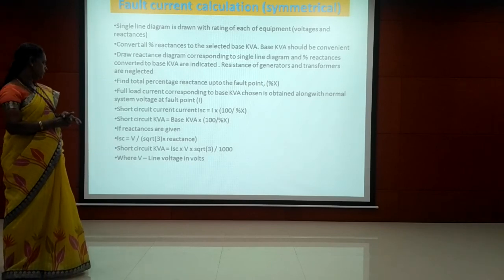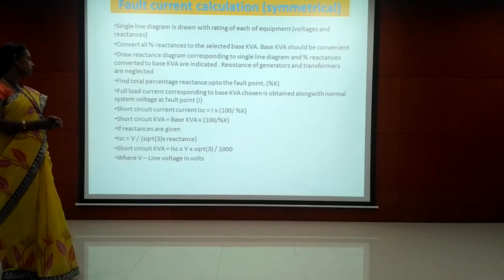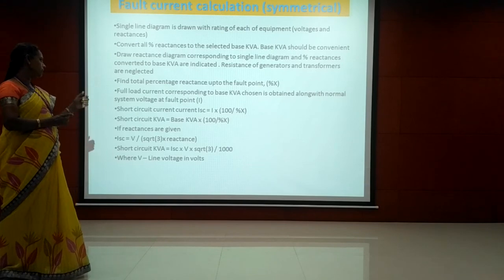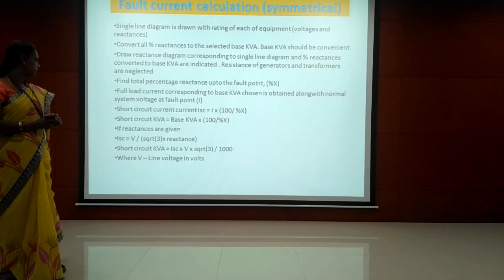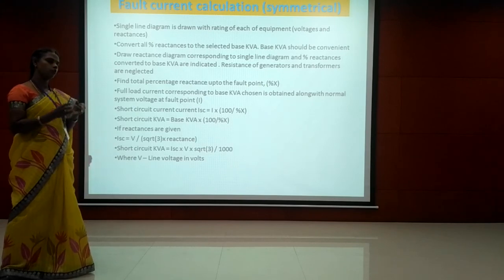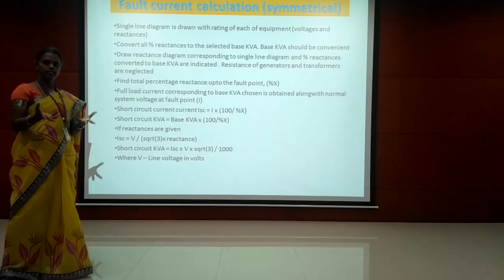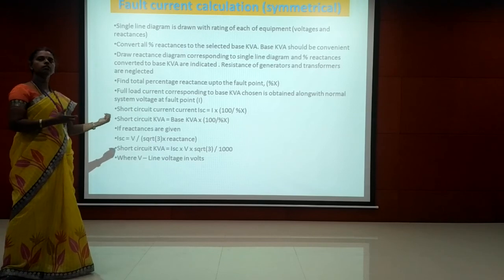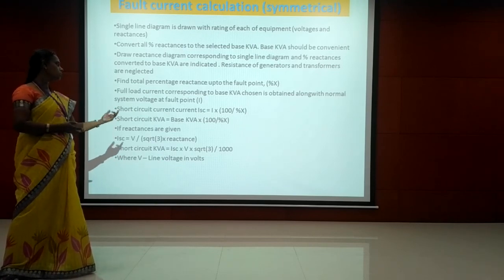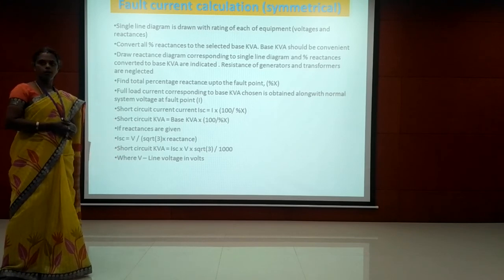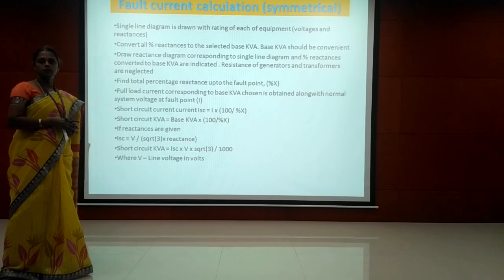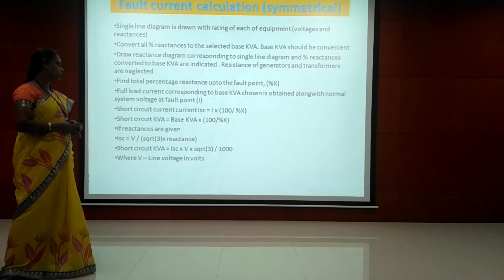If the reactances are given directly, then we can use this formula: ISC is equal to V divided by square root of 3 into reactance. Okay? The short circuit kVA is calculated using this formula, that is voltage into current, that is VA. So under short circuit condition, we are calculating kVA. So short circuit current into voltage, then into root 3, we are getting the phase value. So we know VL is equal to V phase into root 3.